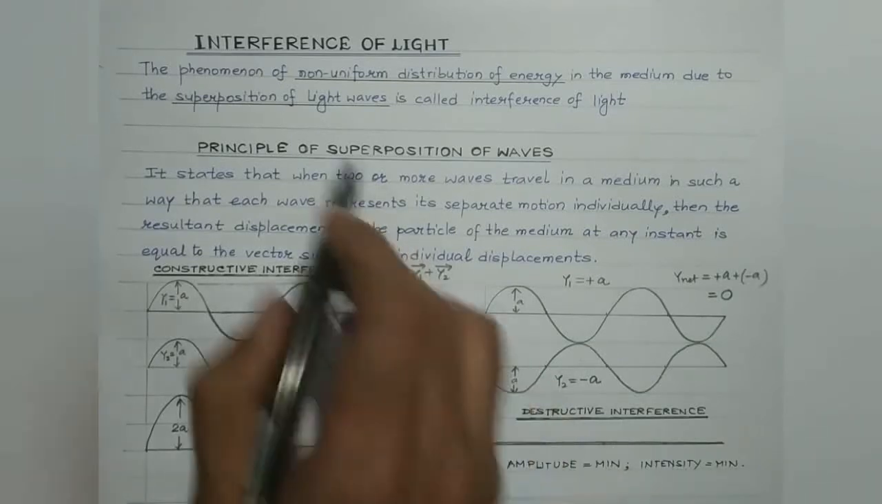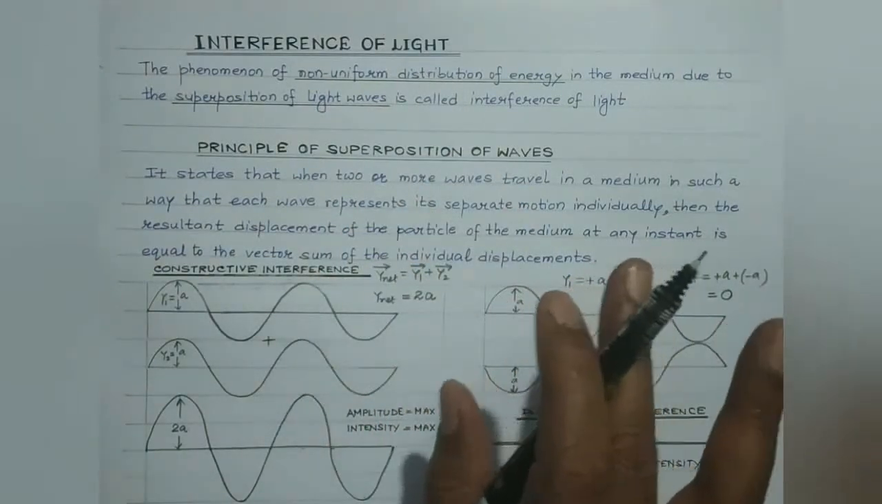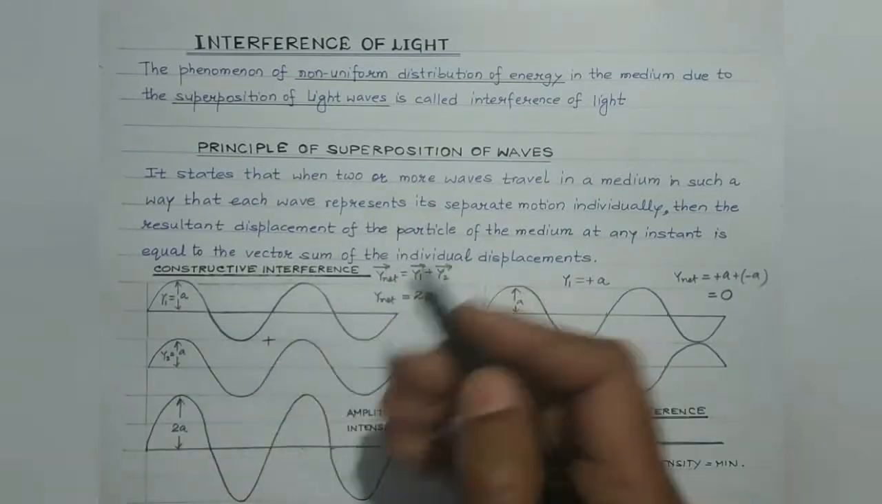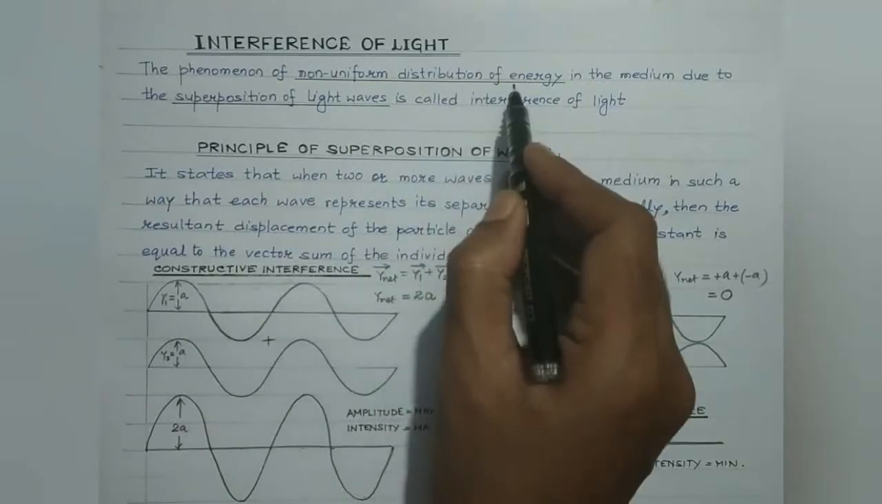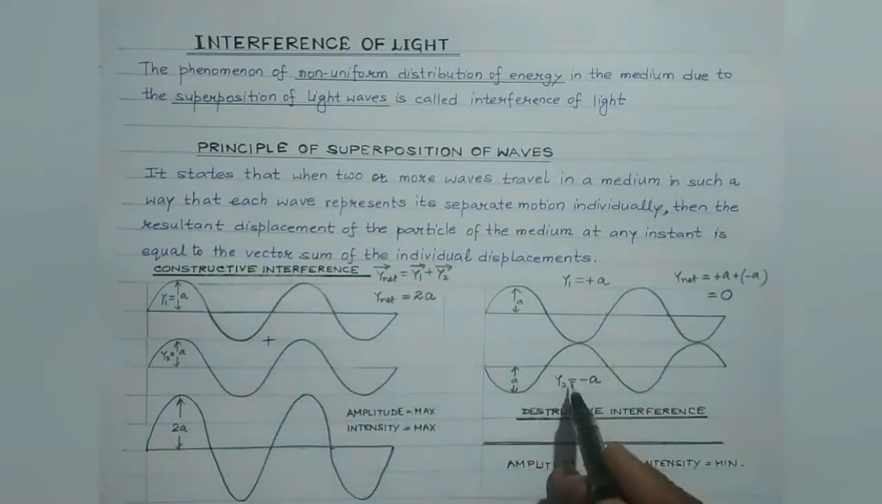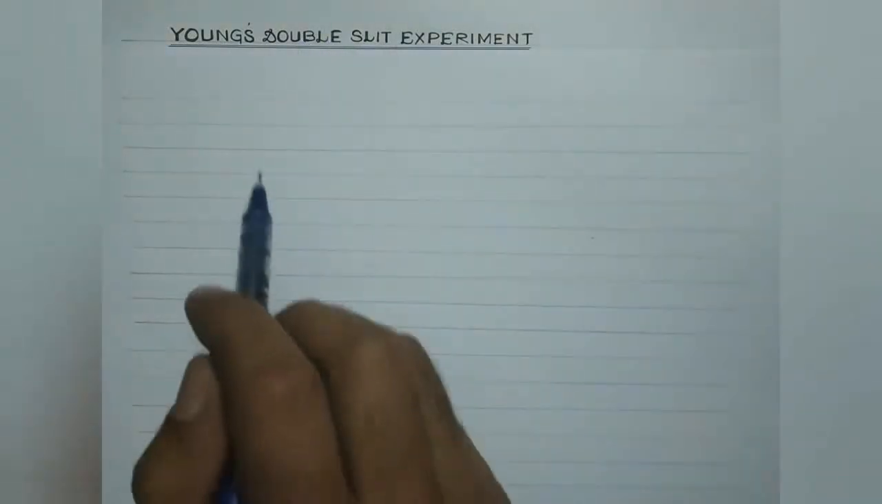Thus, in the interference of light, simply redistribution of light energy takes place. And this phenomenon of non-uniform distribution of energy in the medium due to the superposition of waves is known as interference of light. In 1801, Thomas Young demonstrated the interference of light experimentally.